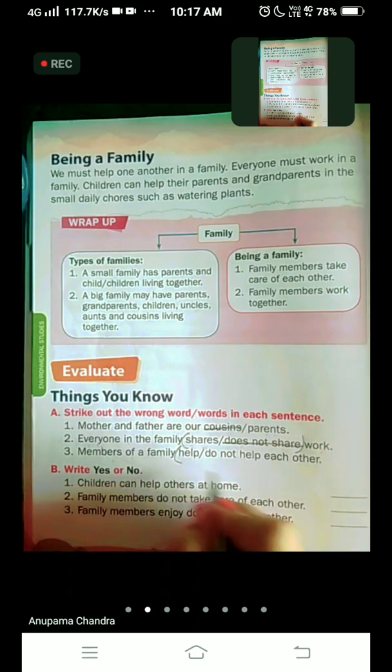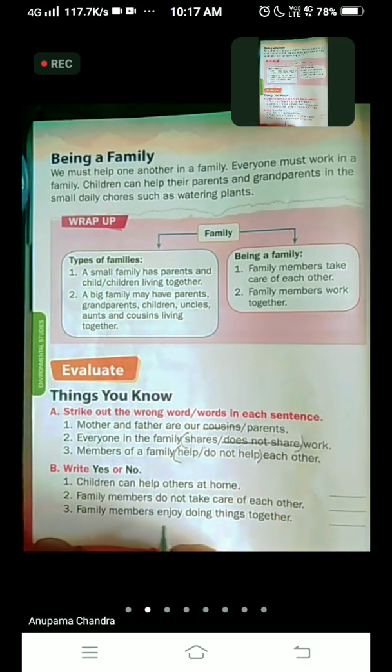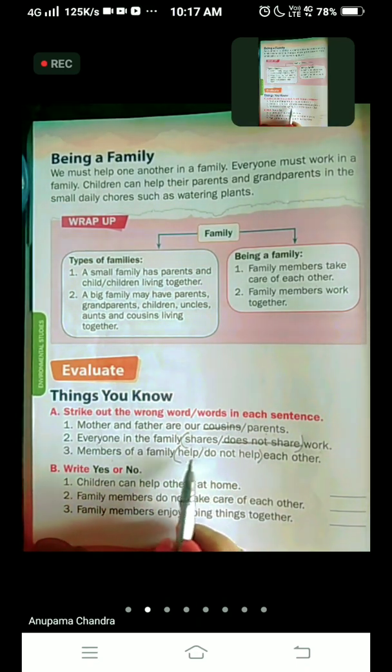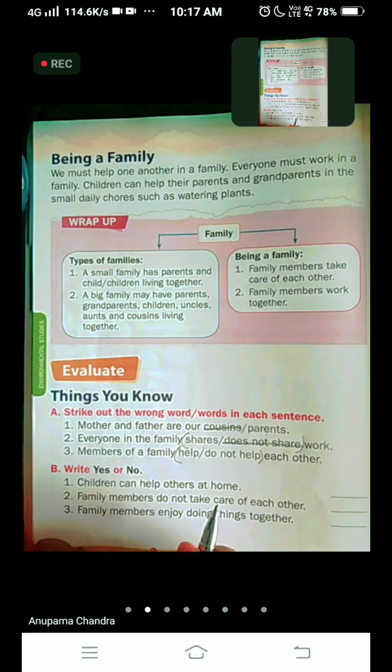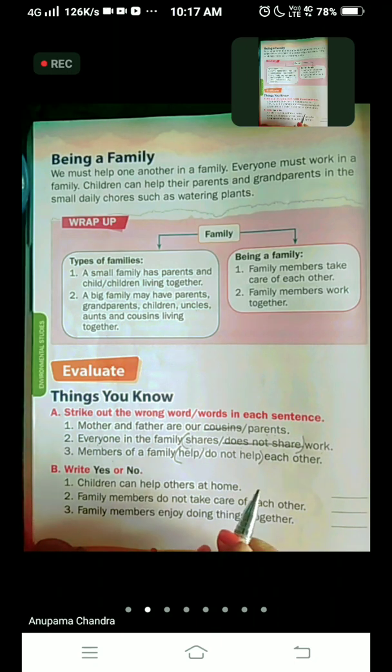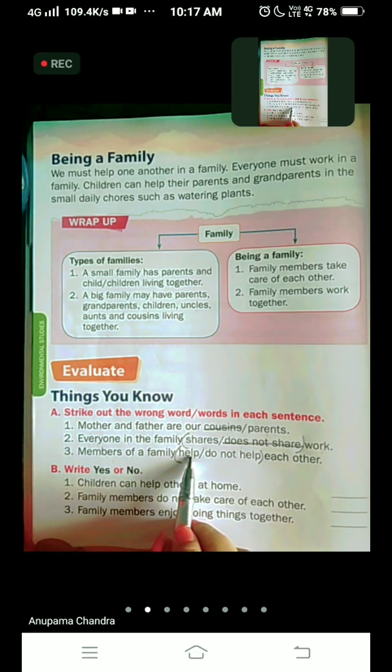Again going to make a bracket here children. So don't get confused. The two options are, one is help and the other one is do not help. Make the bracket so you will understand. Because one side is one word and the other side it is more than one word, you will get confused. Better to make a bracket. So what can be the answer? Members of the family help or do not help each other?